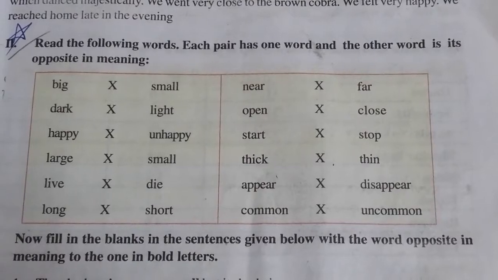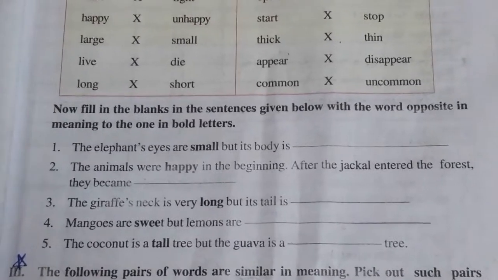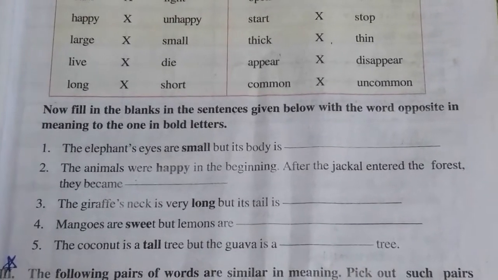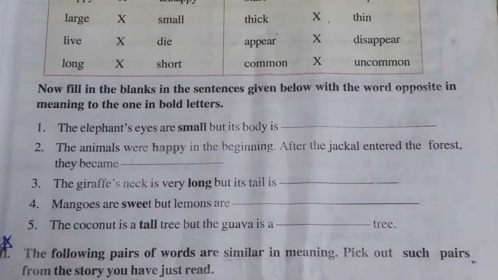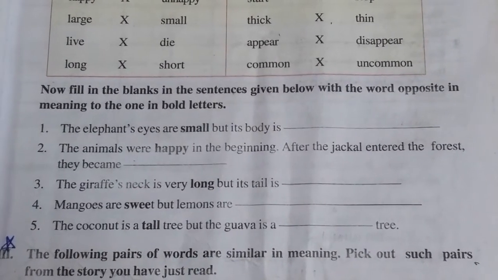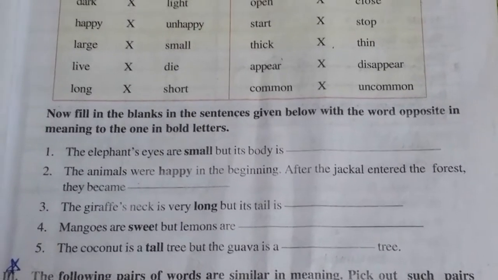So now below that they have given an activity. Some words are given in bold. You have to write the opposite of that in the blank given there. Fill in the blanks in the sentences given below with the word opposite in meaning to the one in bold letters.